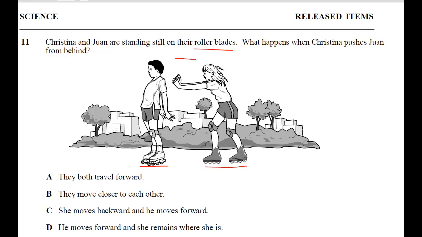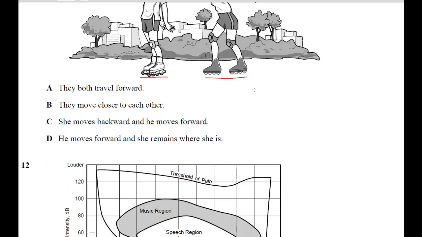And when Christina pushes in this direction, that's going to send Juan also in this direction. But this force of her push will also push backwards due to one of Newton's laws. Off the top of my head, I think it's the second law. But so the force forward will cause a force backward, and since Christina has very little friction, Christina will also move backward. So looking at the choices, the best choice is C. She moves backward, and he moves forward.